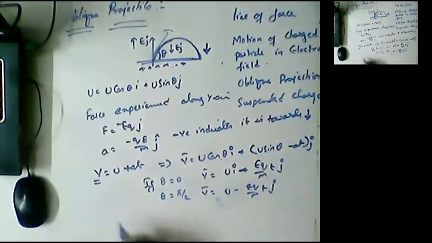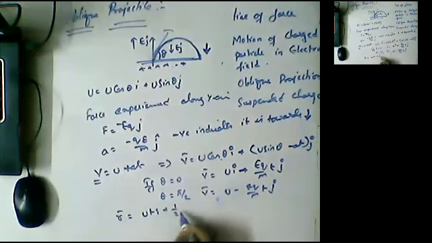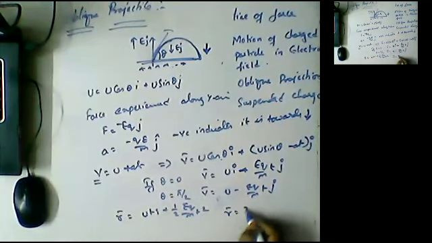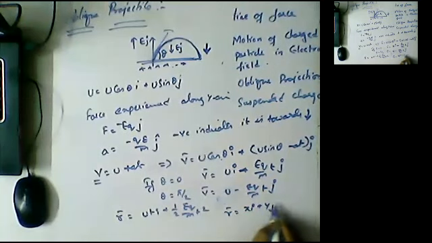Clear? So similarly, the position vector R bar will be obtained by the formula u T i plus 1 by 2 EQ by M T square. Okay, sir, how did we get this equation? We can write R bar is equal to x i plus y j.